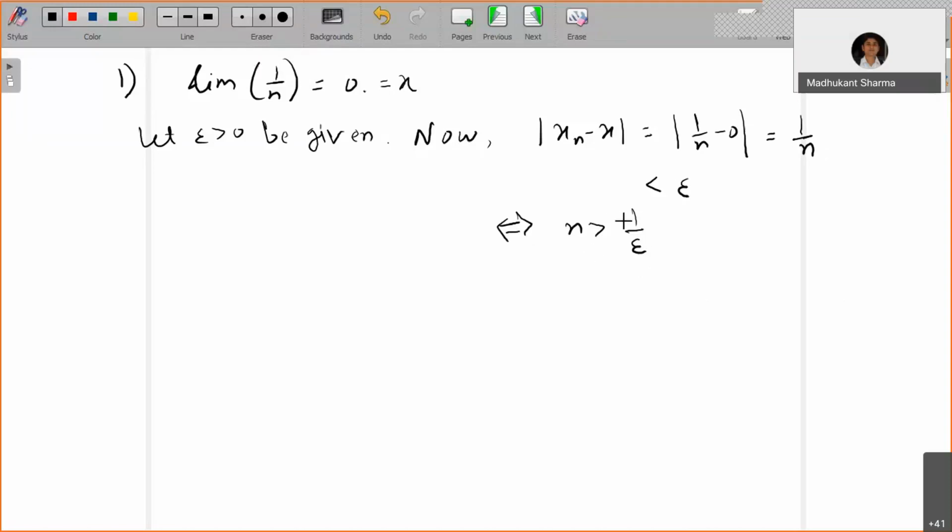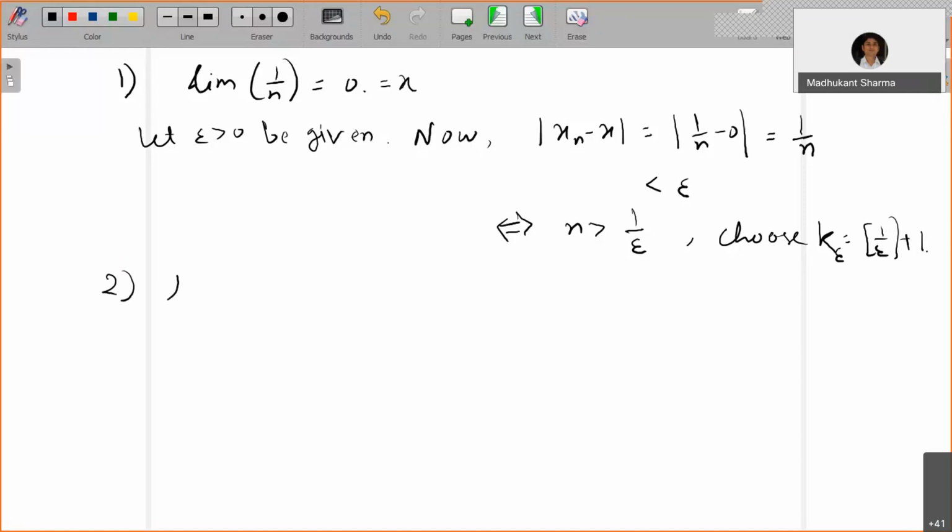So your k epsilon, I choose k epsilon as the greatest integer function, and the next integer to this number also you can choose, but this will also work. Okay, so for this problem, the result is good.